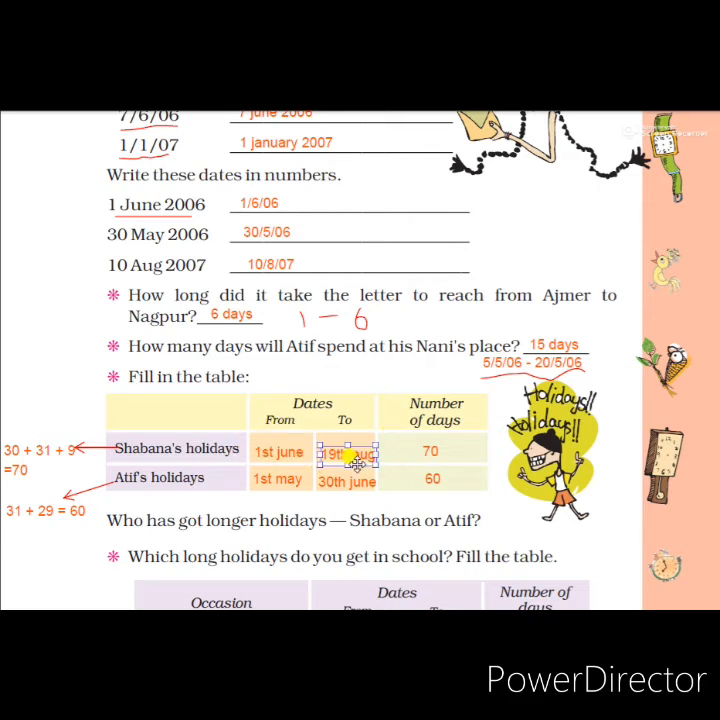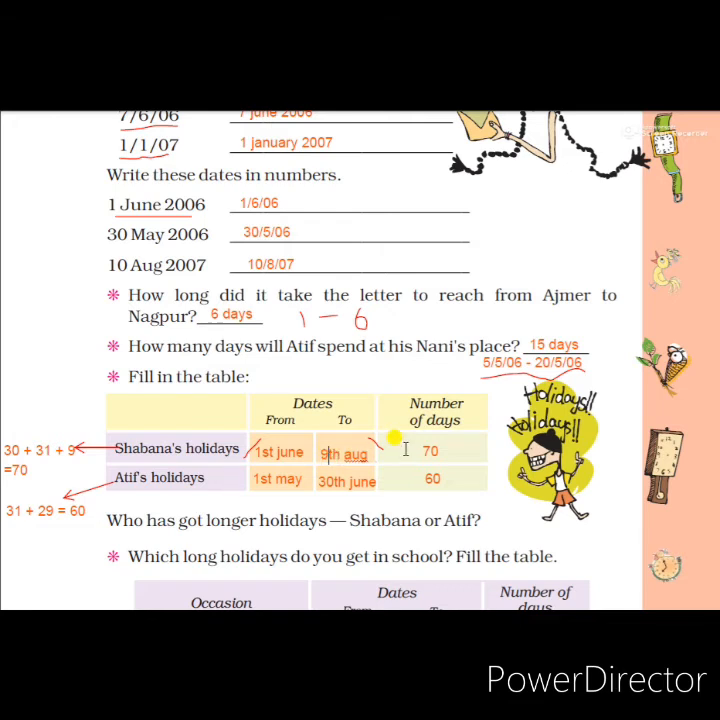So Shabana's holiday, from her letter, we understood that her holidays are starting from 1st of June. So you have to write there 1st June, and her school will reopen on 10th of August. That means up to 9th. 10th of August it is opening. So we have to write that up to 9th of August she will get. I have written there 10th, but you have to correct it and write there 9th August.